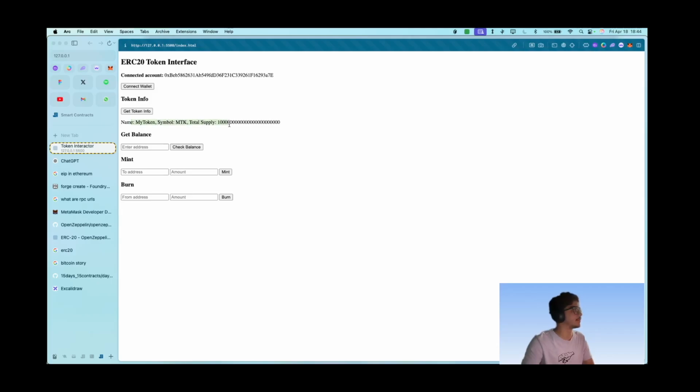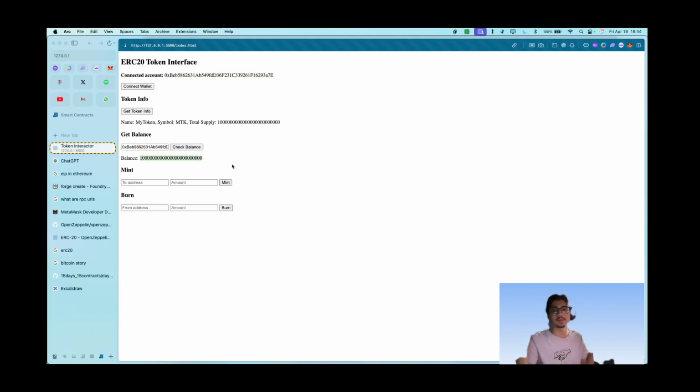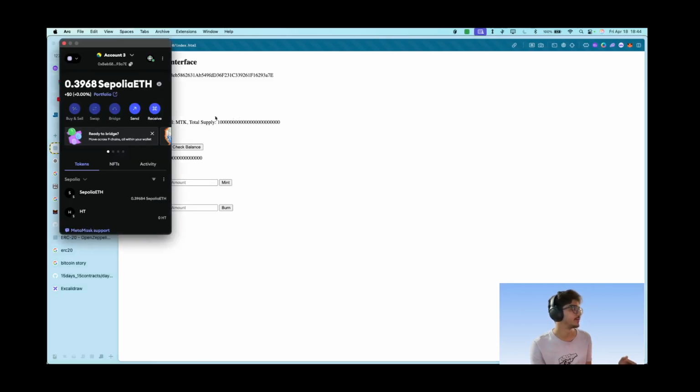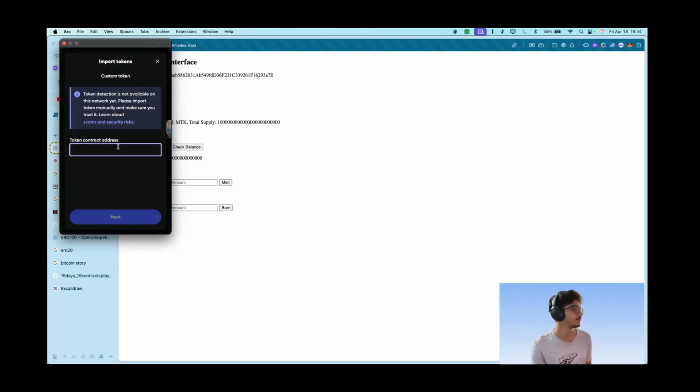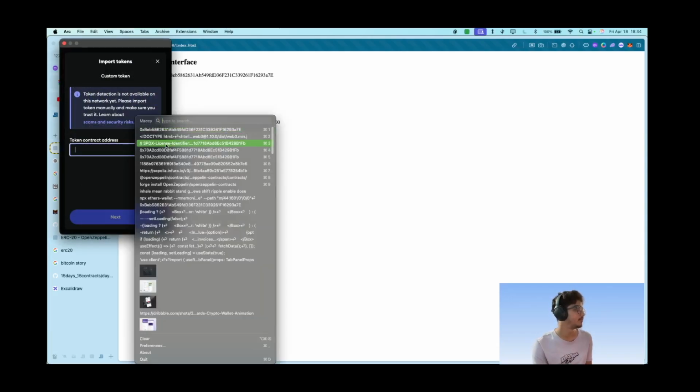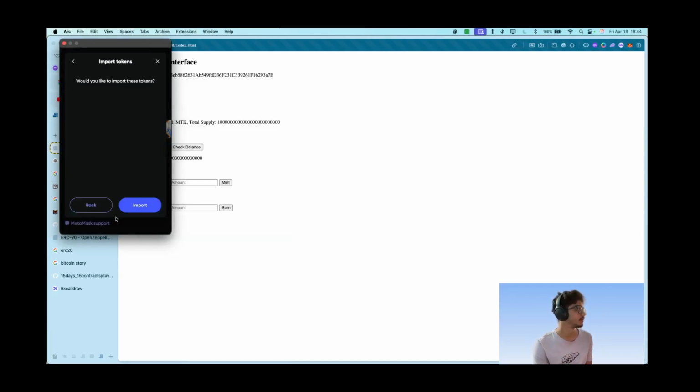So we get my token symbol, whatever here. Let's get this address and check the balance. So it has complete tokens here. All of the tokens that are present are actually in this contract. Now let's see if we can mint some tokens to another address. It's not exactly transferring tokens, so we can actually import tokens, honestly, and we can import tokens like this. Next, import.